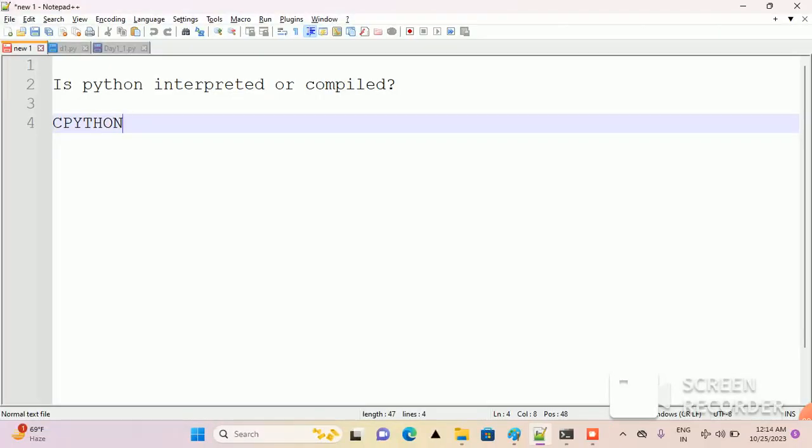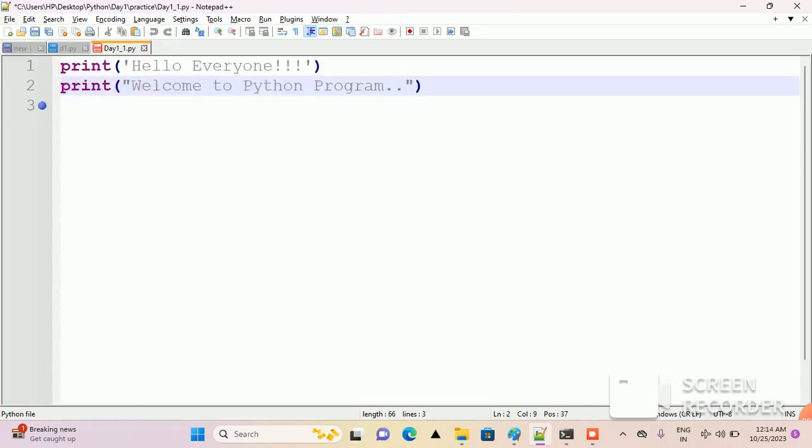Is Python interpreted or compiled? A Python program is first compiled and then interpreted, but the compilation phase is hidden from the programmer. CPython is the compiler and the interpreter. It is called CPython because it is written in C language and Python, hence called CPython.